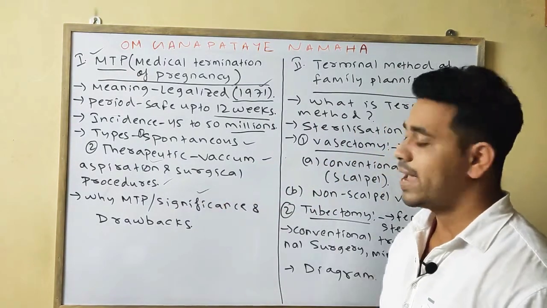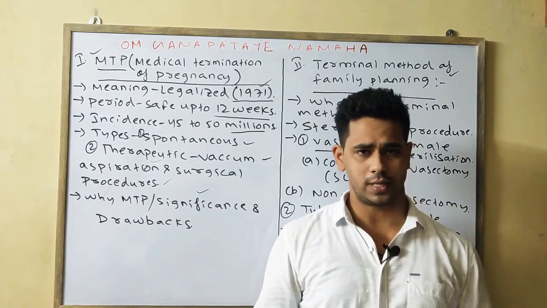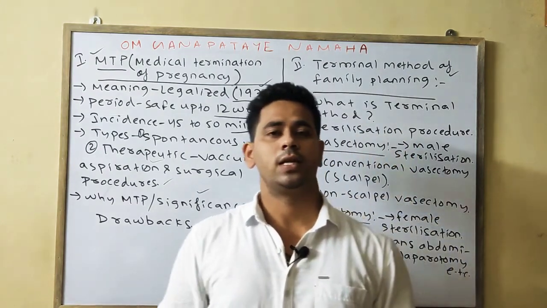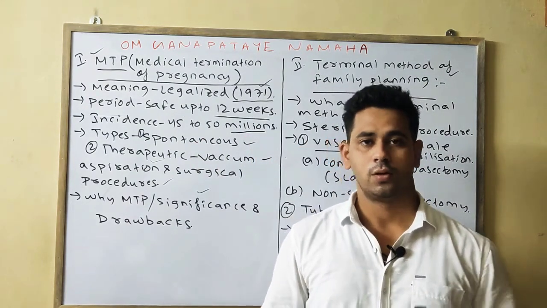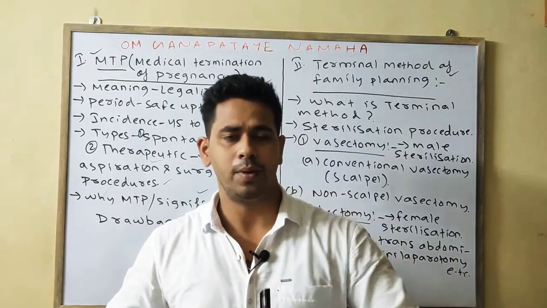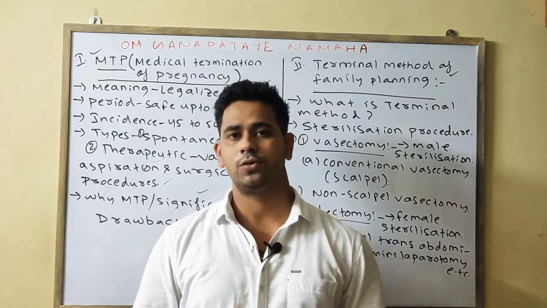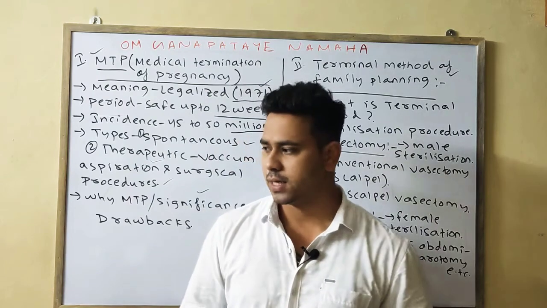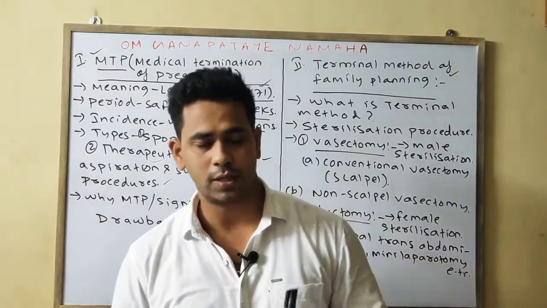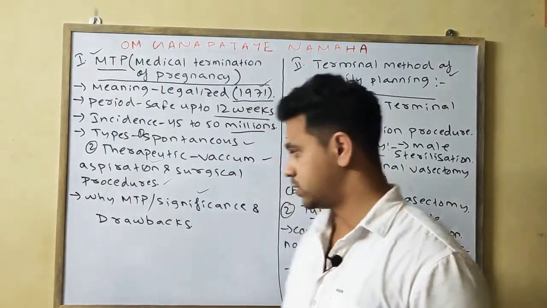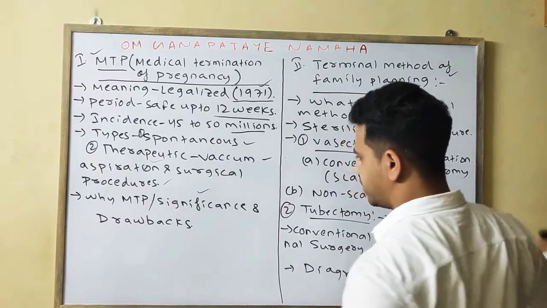Next you will write why MTP, what is the significance, why it is important. MTP is basically used for abortion if the mother is not prepared for the pregnancy, or if it may have a harmful effect on both the mother and the fetus. In that case we can go for abortion. It also helps prevent unwanted pregnancy, if the mother is not ready for motherhood.